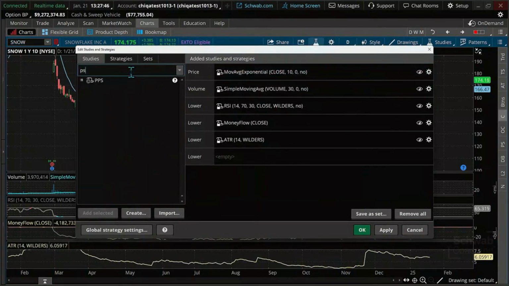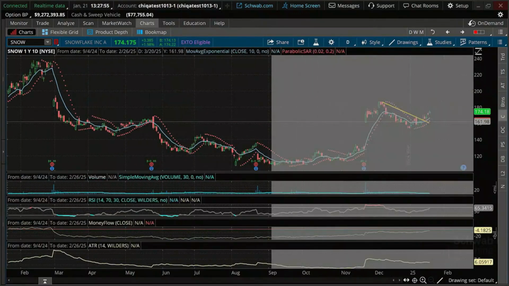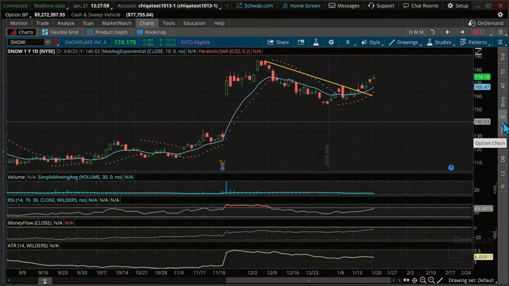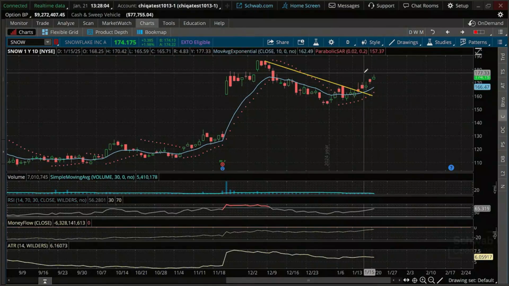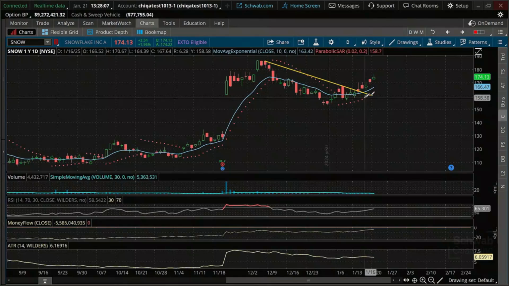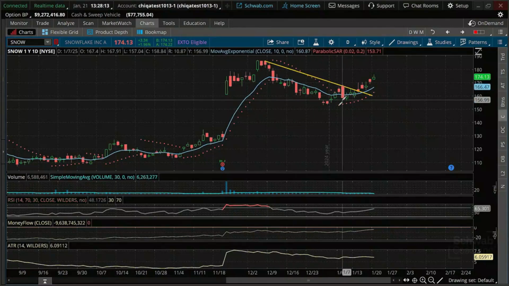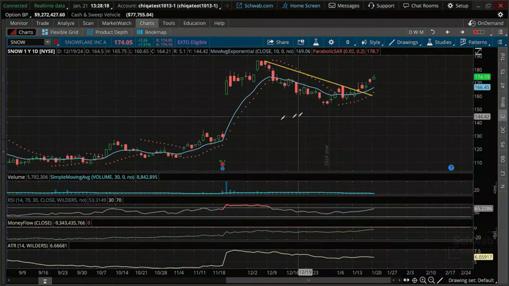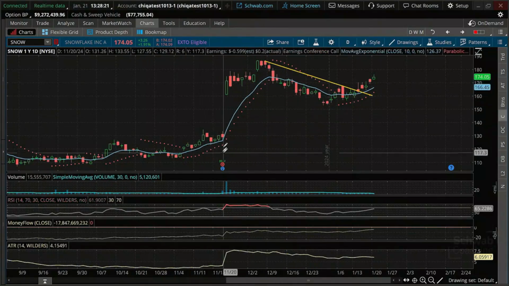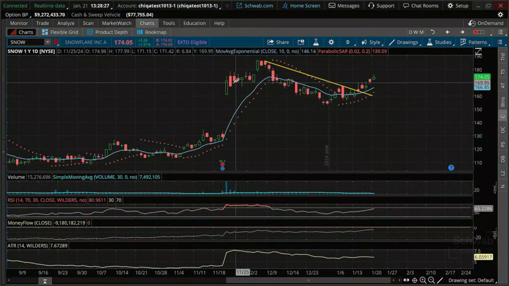This parabolic SAR was one that I discussed on Friday in that ThinkScript class. I was thinking about you guys specifically because I wanted to tie it in to a swing trade scenario where you're getting higher highs, and you're also getting this parabolic SAR indication on the chart, which sort of acts like a moving average. It's really the stop and reverse indicator. But when it's trending higher, a lot of times you get these wide ranging gaps where prices never really break below the dotted lines, which is an acceleration of the move to the upside.